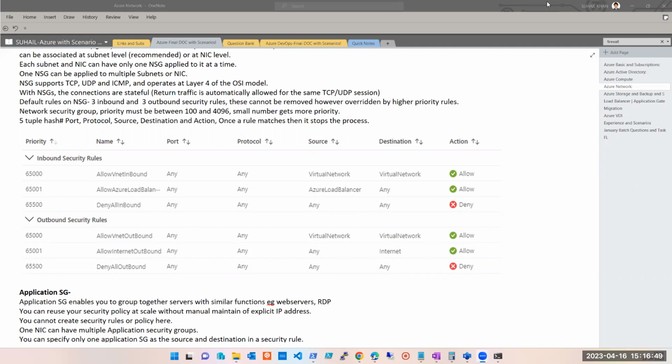clearly says that anything other than these two rules for inbound and anything other than these two rules for outbound are deny. Everything got covered in that. Everything has been covered. Is it clear till now? Yes. Yes, now all clear.